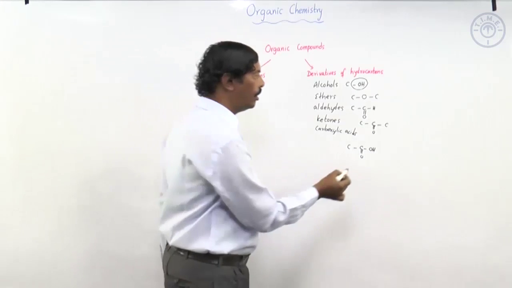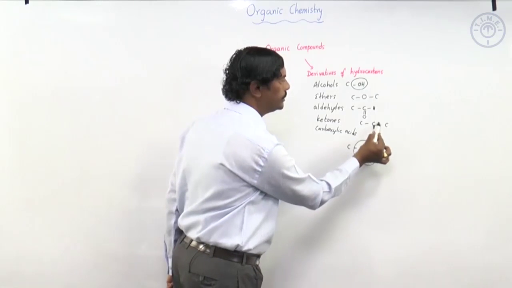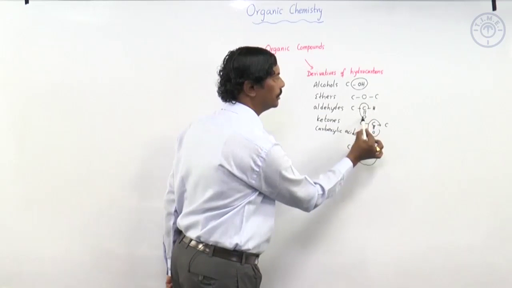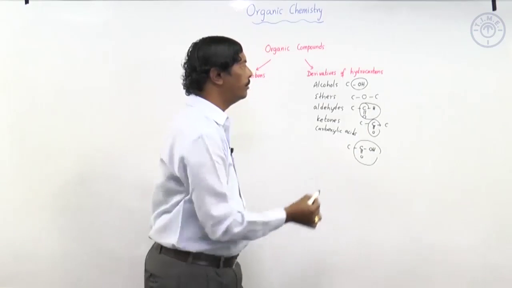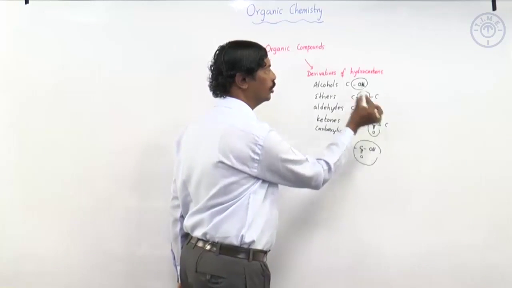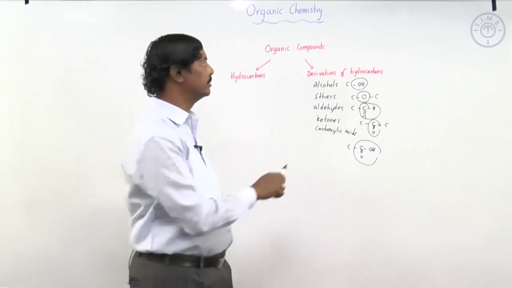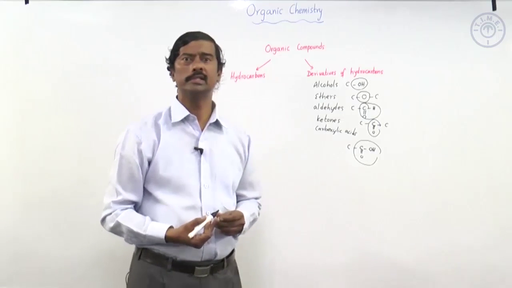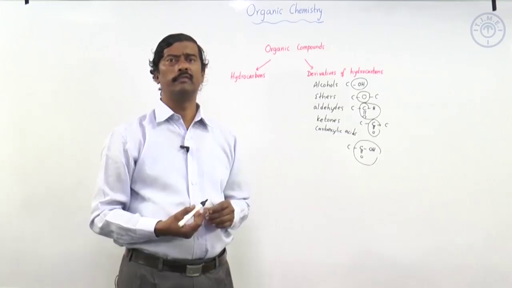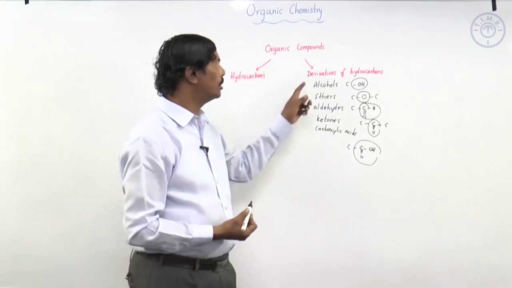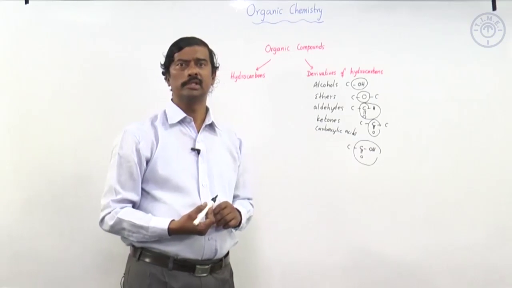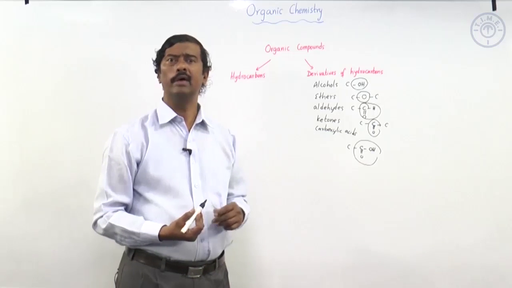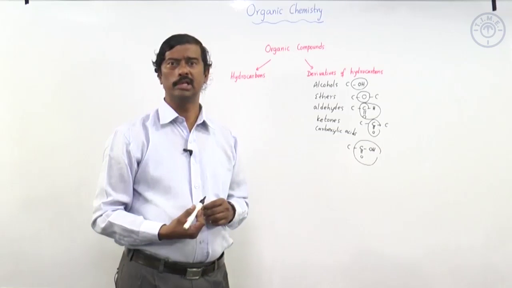So, these are the common groups present in these compounds: alcohols, ethers, aldehydes, ketones, carboxylic acids. Like that we have a variety of functional groups, or lots of derivatives of hydrocarbons, and these derivatives will have their own physical and chemical properties.